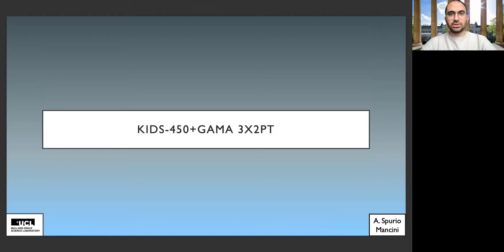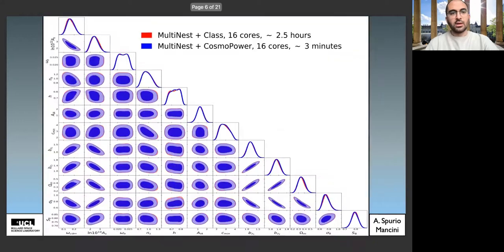Now, enough with the introduction, let me get straight into the results. I want to start by showing some contour plots from a stage 3 analysis. This is a 3x2-point joint lensing and clustering analysis from the KiDS survey, 450 square degrees from the KiDS survey, and an overlapping patch of the sky from the spectroscopic survey GAMA.